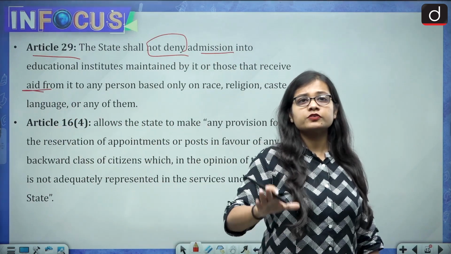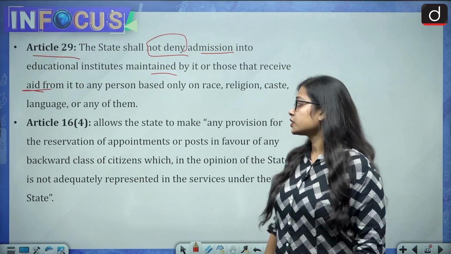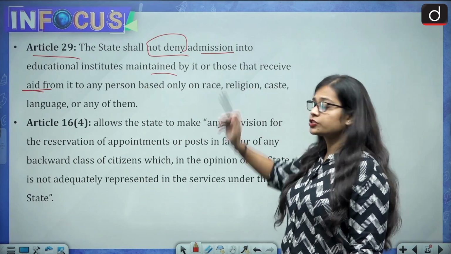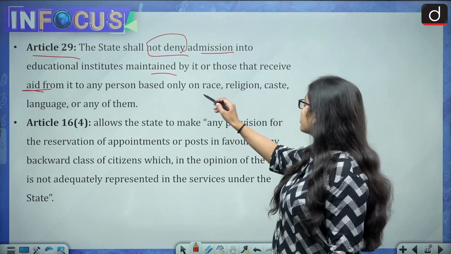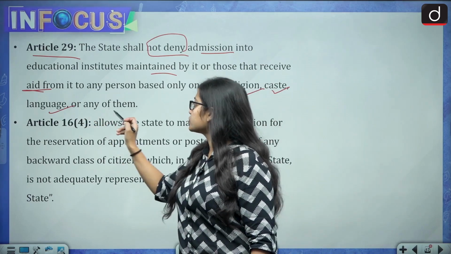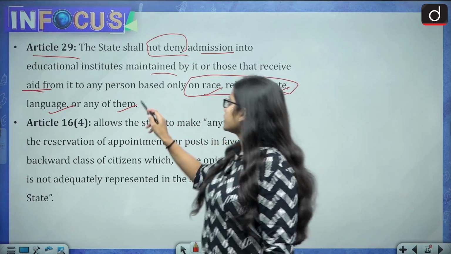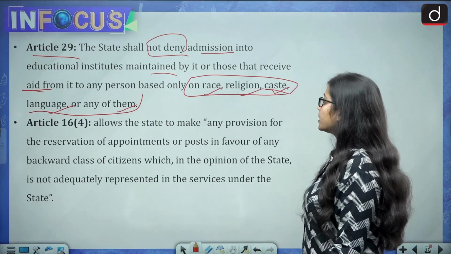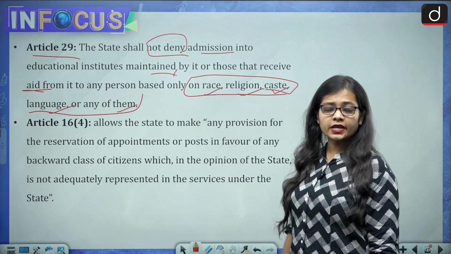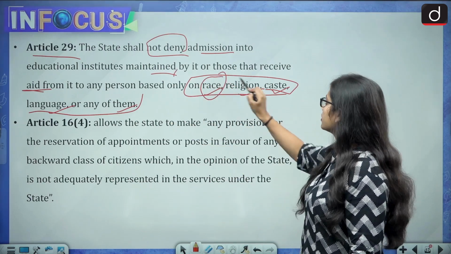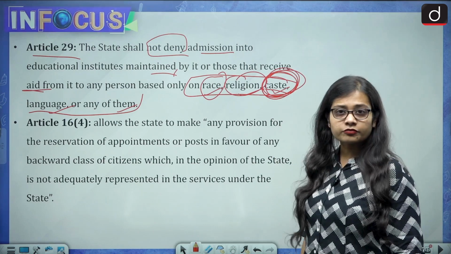So all the institutions which are either maintained by the state or are getting aid from the state should not deny admission to any person based only on race, religion, caste, language or any of them.